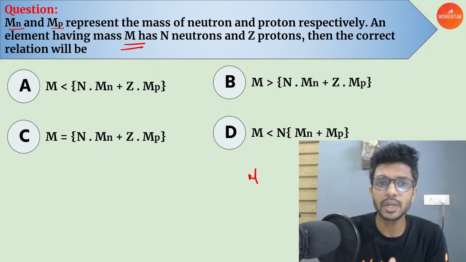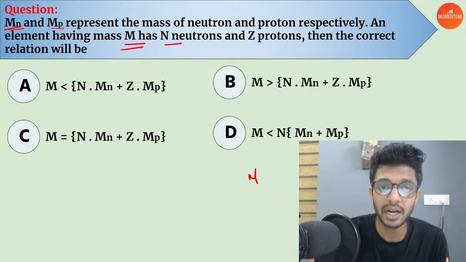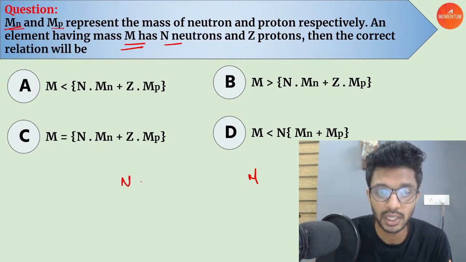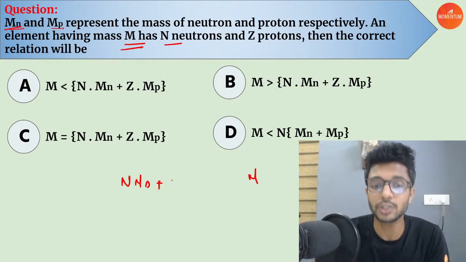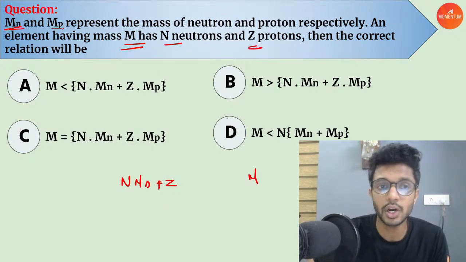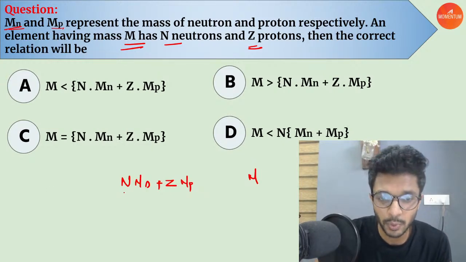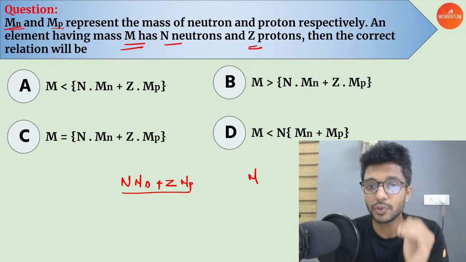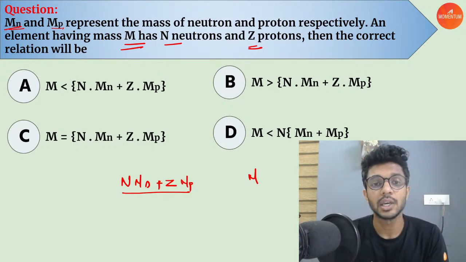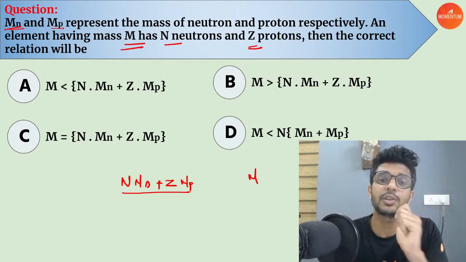Now, if a nucleus is having N neutrons, where each one is having mass Mn, what will be the total mass of neutrons? The total number of neutrons into the mass of each, plus the total mass of protons, the number of protons into the mass of each proton. So this will correspond to the total mass of the nucleons, which means the total mass that was supposed to be there with the nucleus.